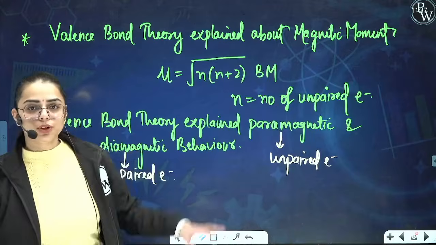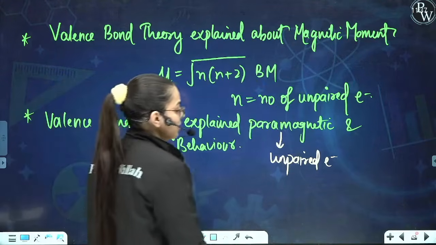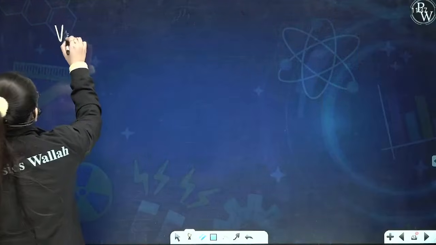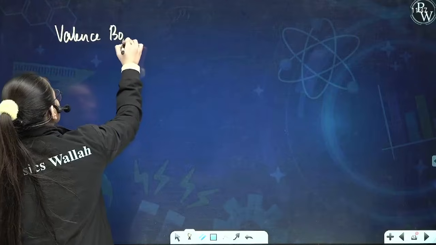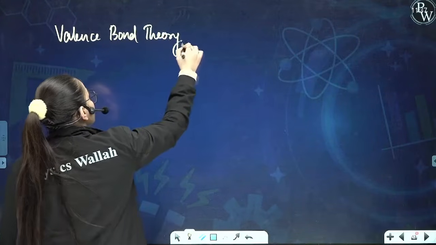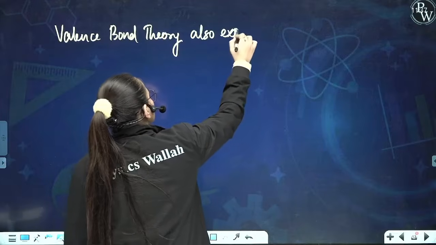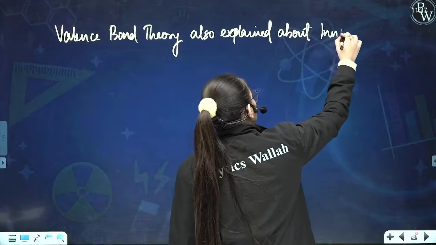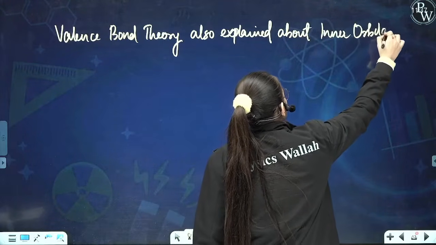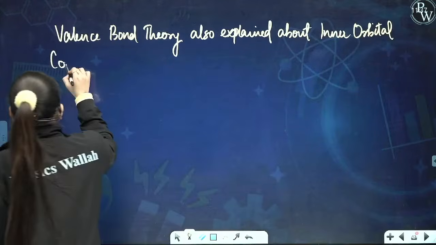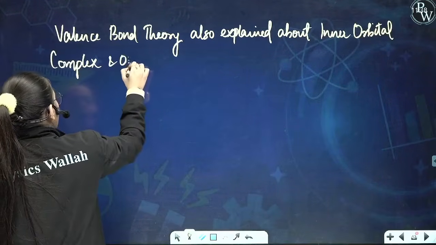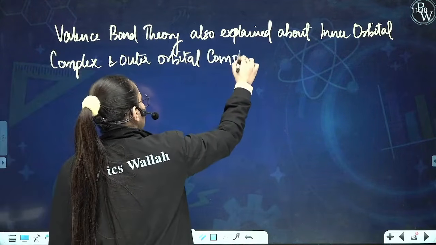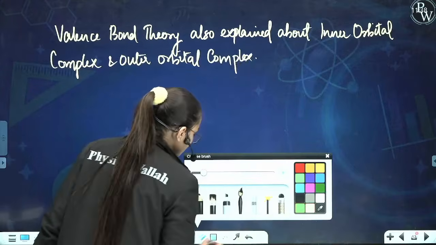Now students, as I've told you, one more thing that valence bond theory explained to us was about the inner orbital complexes and the outer orbital complexes. So valence bond theory also explained about inner orbital complex and outer orbital complex. Now understand both of these terms.